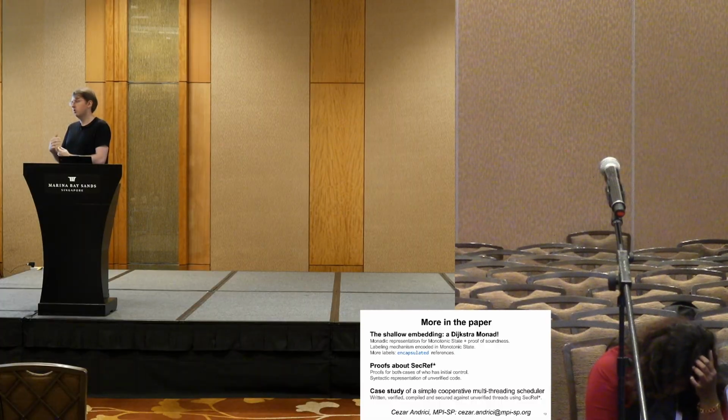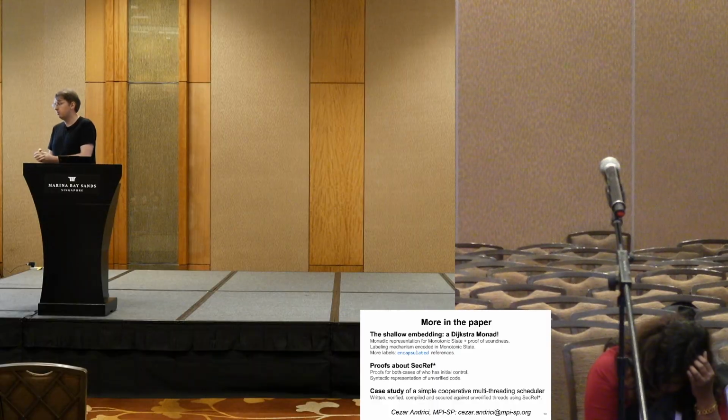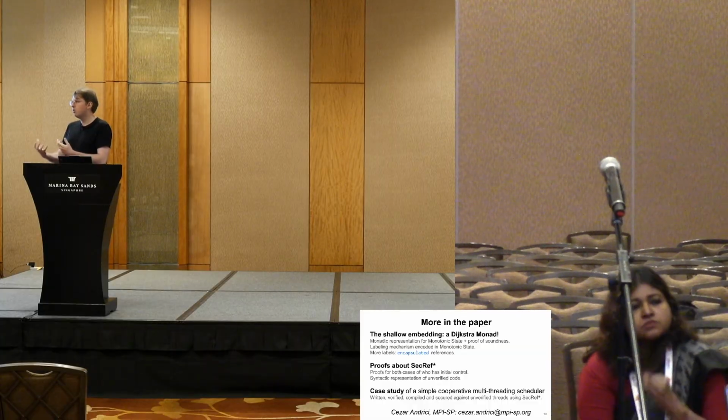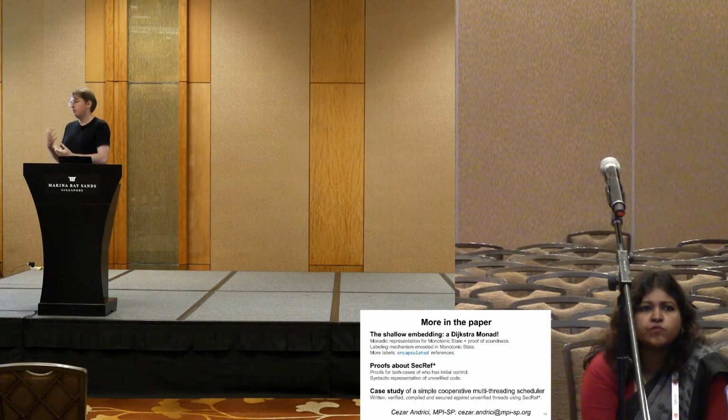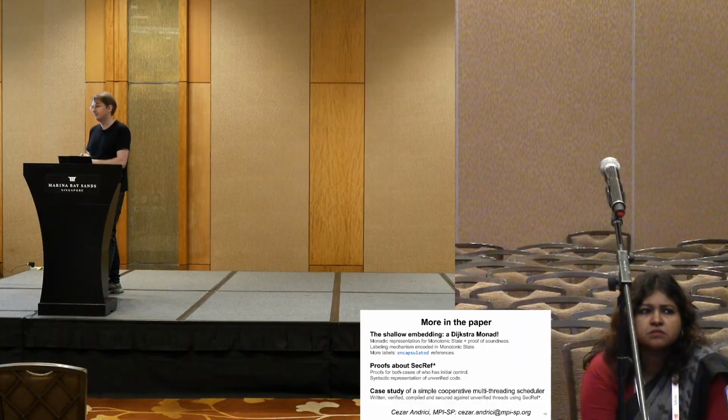I read their paper, but I don't know a good way to shallowly embed the modes they are using into F star so that I can verify the code and then extract, right? So if you have any ideas about how to shallowly embed modes in F star, then I'll be happy to hear about it. Okay, thanks. First, I need to understand what it means to shallowly embed modes.